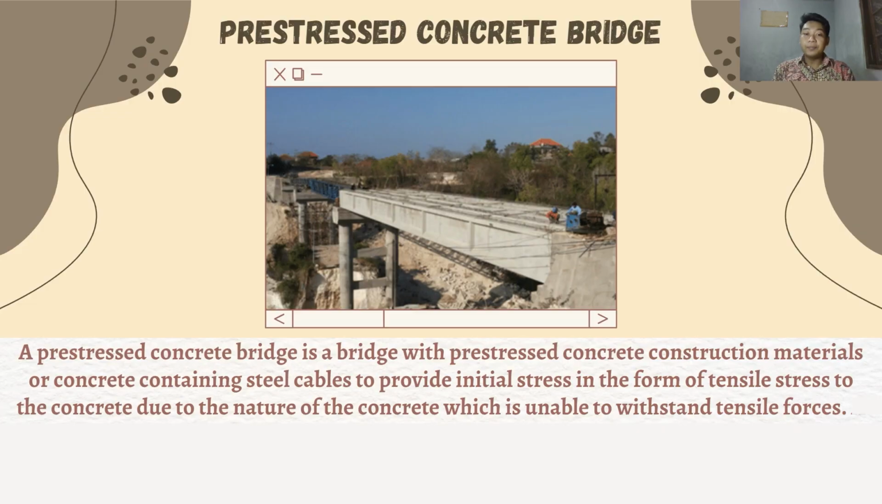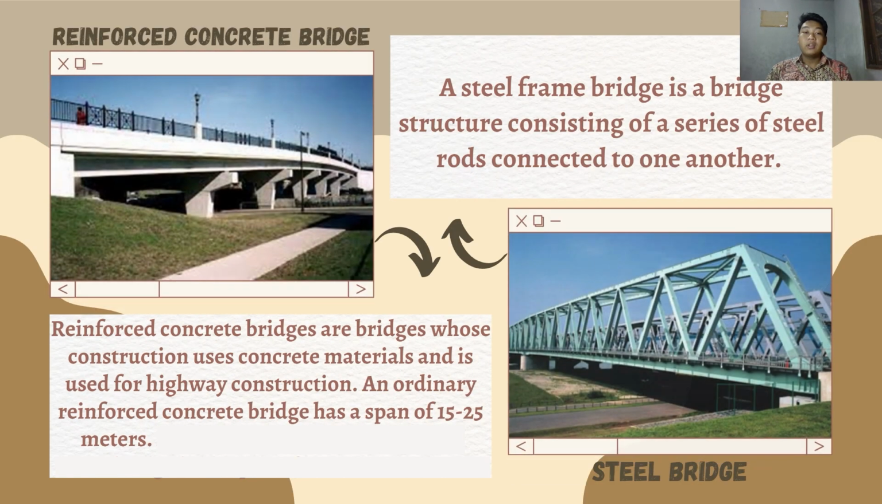Prestressed concrete bridge. A prestressed concrete bridge is a bridge with prestressed concrete construction material, or concrete containing steel cables to prevent initial stress in the form of tensile stress to the concrete, due to the nature of concrete which is unable to withstand tensile force.